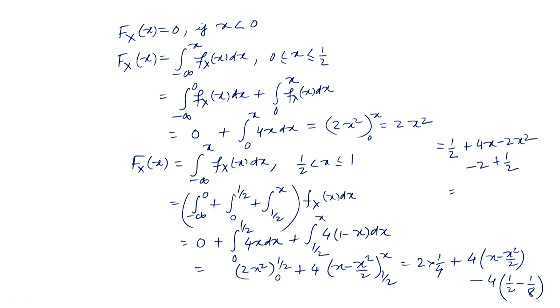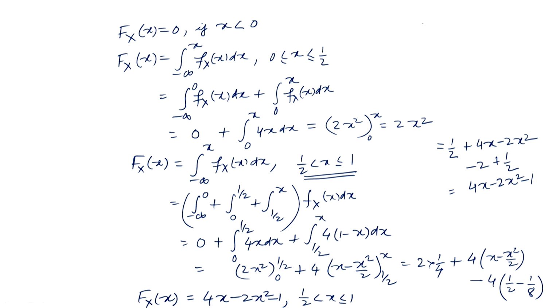Half plus half is 1, so we get 4x minus 2x square minus 1. So when x lies in this interval, F_X(x) is equal to 4x minus 2x square minus 1, provided half is less than x less than or equal to 1. And now the case when x is greater than 1.